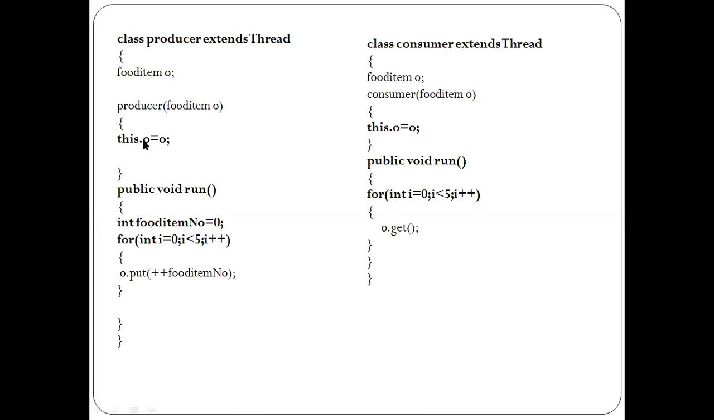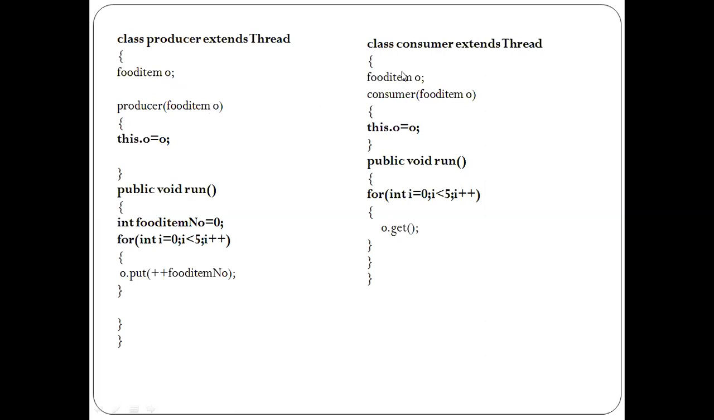This dot, because the data field and the local variable have the same name. So to isolate, we need this. So this.O indicates the data field of the producer class, and this one indicates a local variable. So to whom is this O pointing? The actual food item object. The same gets pointed to by this O.